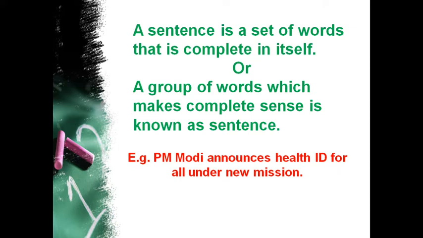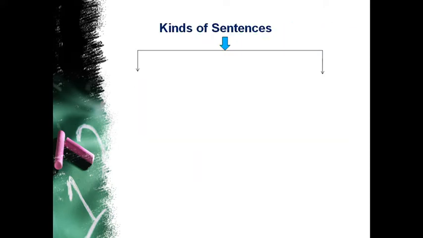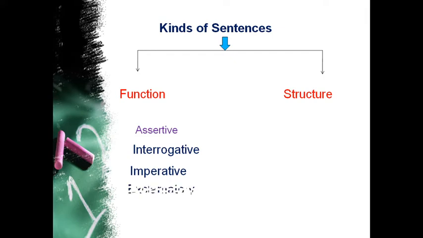Moving ahead, we will see what are the types of sentences, kinds of sentences. There are two kinds of sentences: the sentences which are based on the function and the sentences which are based on the structure. Let's see the sentences which are based on the function: assertive sentence, interrogative sentence, imperative sentence, and exclamatory sentence. These are the types of sentences which are based on their function.